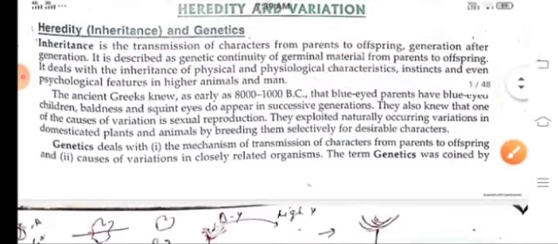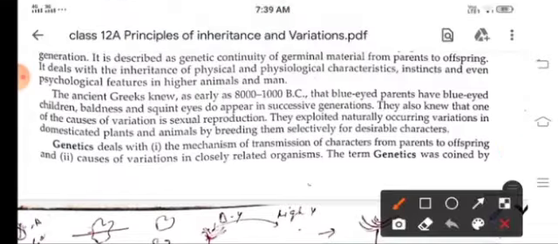The ancient Greeks knew, children, that blue-eyed parents have blue-eyed children. They also knew that one of the causes of variation is sexual reproduction. They exploited the naturally occurring variations in domesticated plants and animals by breeding to get the desirable characters.